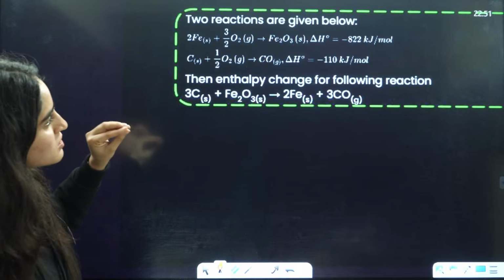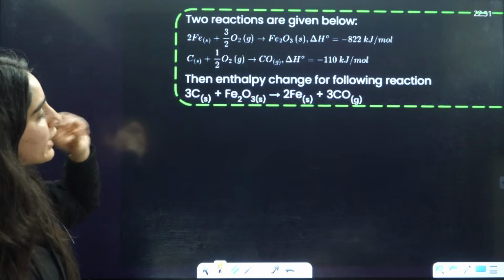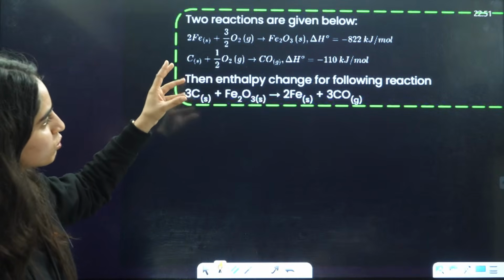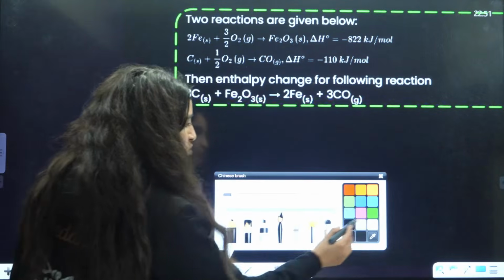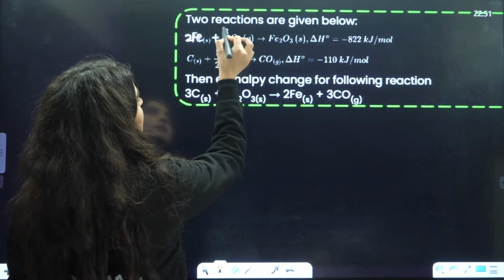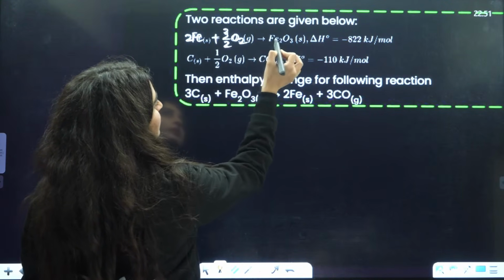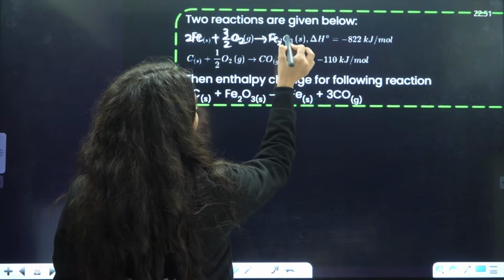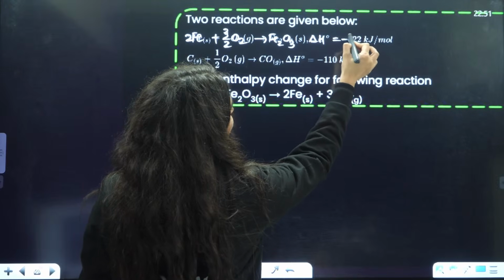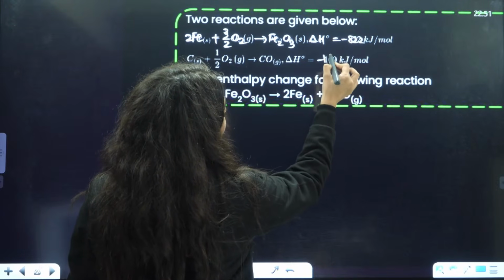Two reactions are given below. 2 Fe plus 3/2 O2 gives rise to Fe2O3, and delta H is given to you as minus 822. I think Hess's law will be applied here.